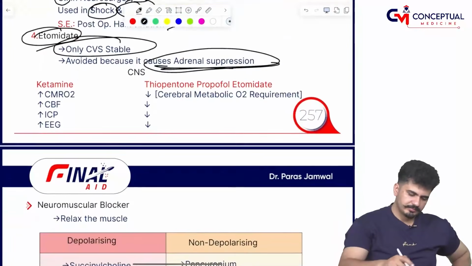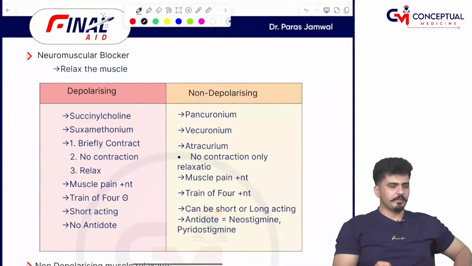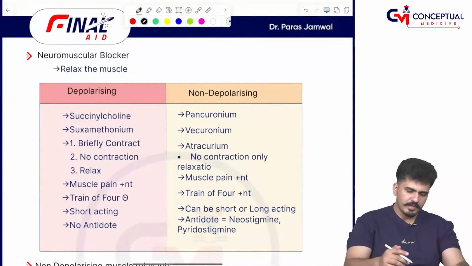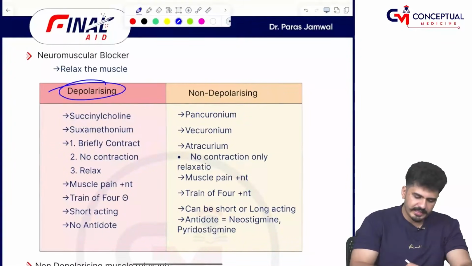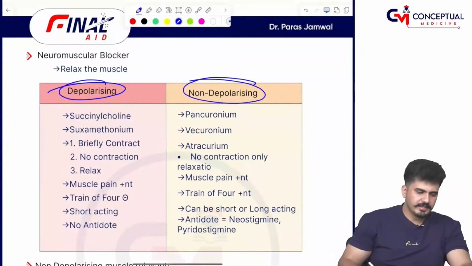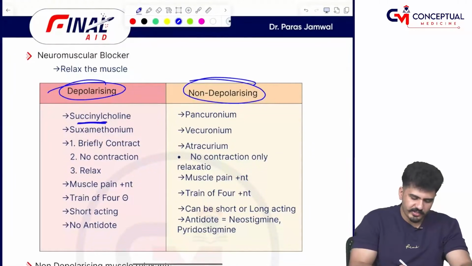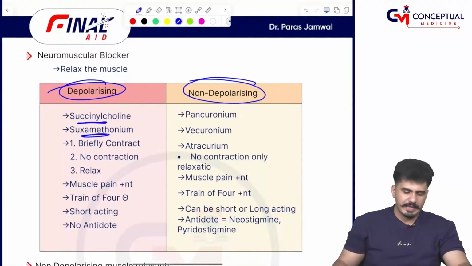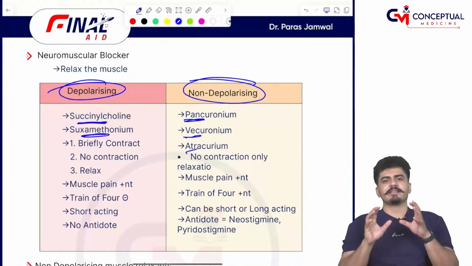ठीक है, चलो, coming to the neuromuscular blockers in the anesthesia, important topic for the exam sir. Neuromuscular blockers, what are they doing? Depolarizing and non-depolarizing. Depolarizing, what do we have? Succinylcholine and others. And non-depolarizing, we have the rest. So, depolarizing के अंदर what is happening?